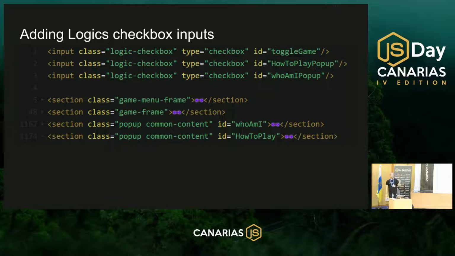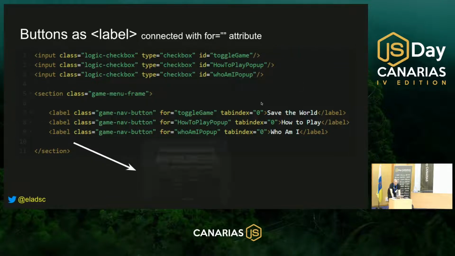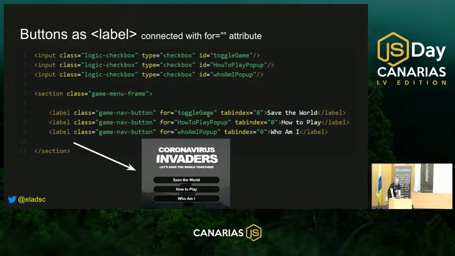And now, we need a way to trigger those checkboxes without clicking on them specifically. How can I do it? To do that, the game navigation buttons that you saw in the game are not created from button elements. Instead, I'm using label elements that only look like buttons. And a label element can target an input with the for attribute, which can be connected to a specific ID name of an input.